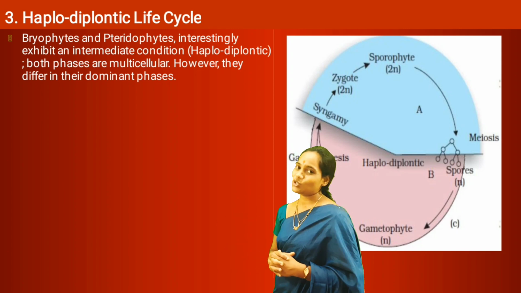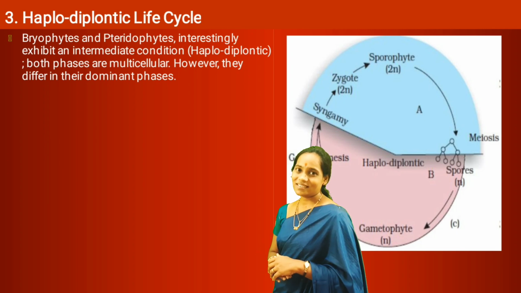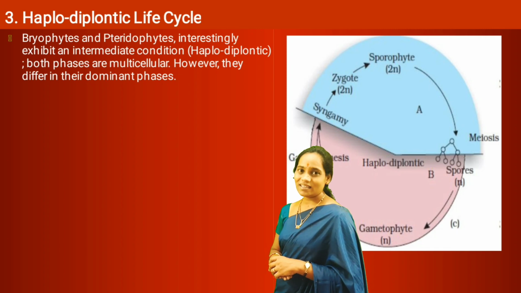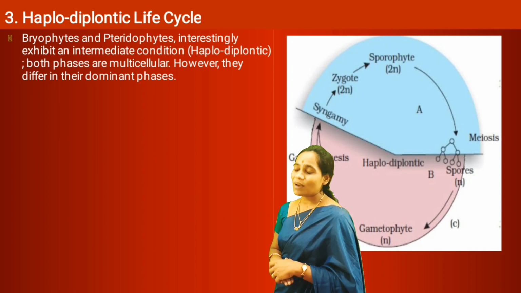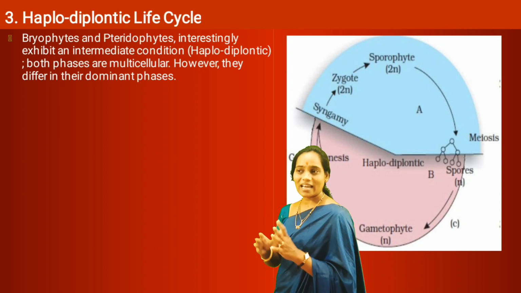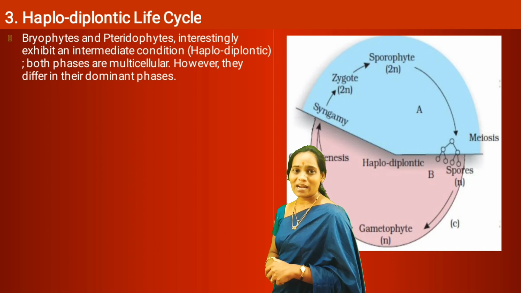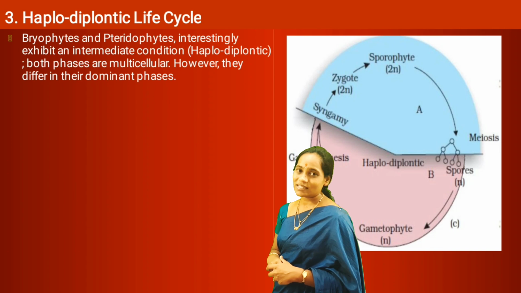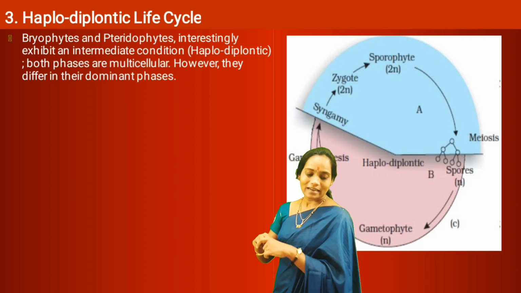Of course they show the haplodiplontic life cycle, but bryophytes and pteridophytes differ in which is the main plant body. Whether the sporophytic plant body is dominant or the gametophytic plant body is dominant differs in bryophytes and pteridophytes.